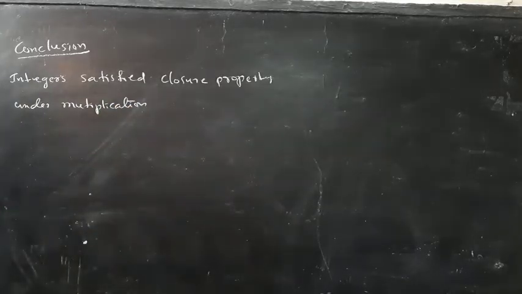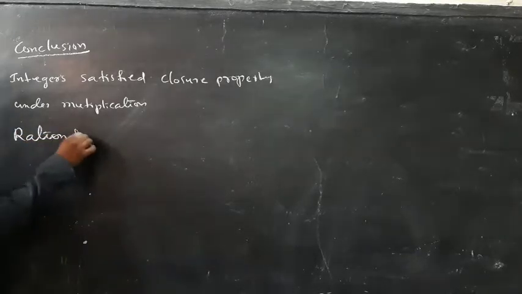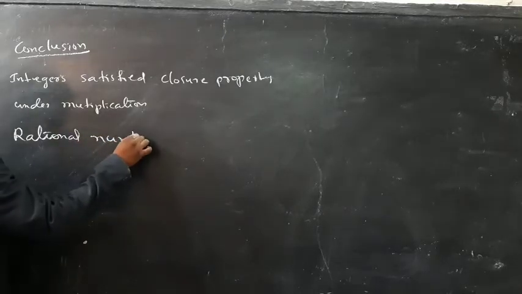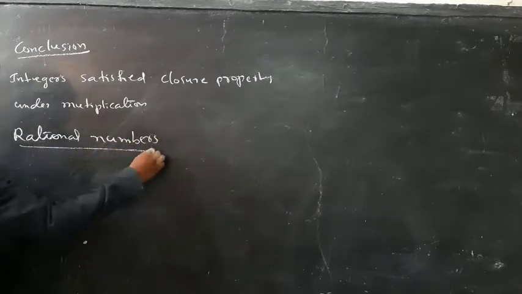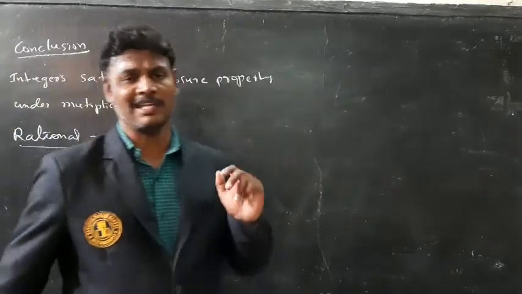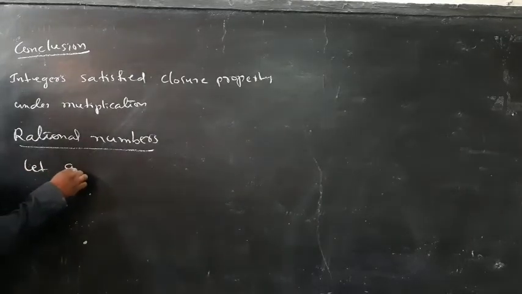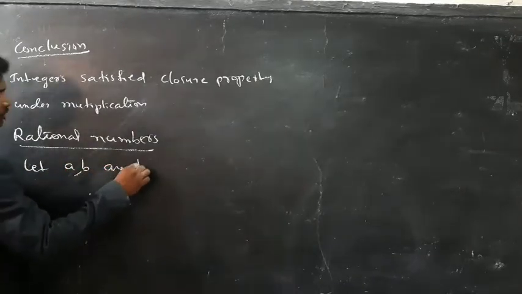Integers satisfy closure property under multiplication. Now next I am going to take rational numbers. Here the definition, let a, b be two rational numbers.